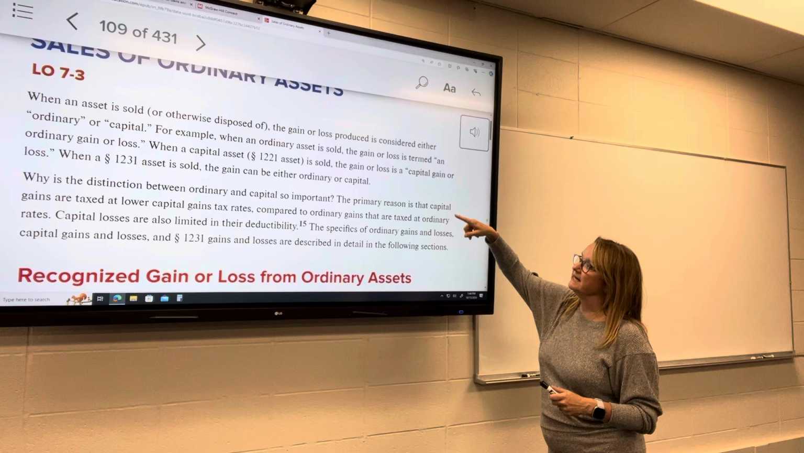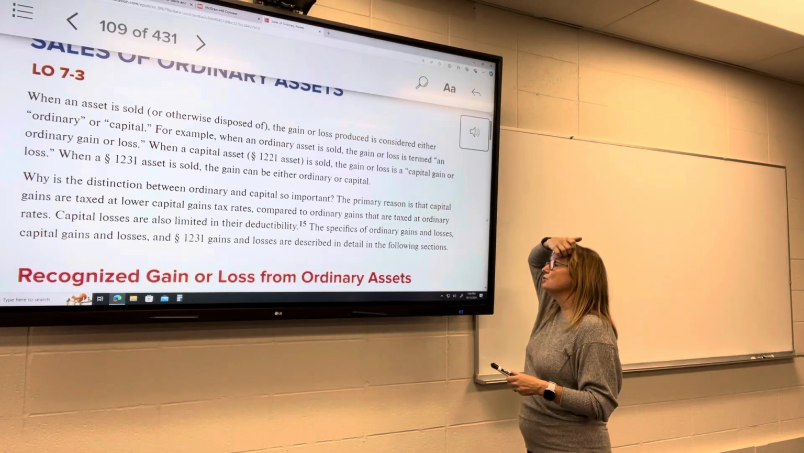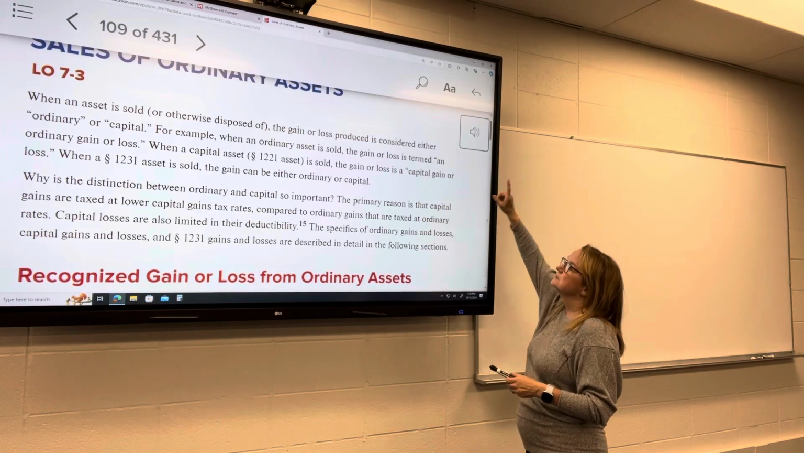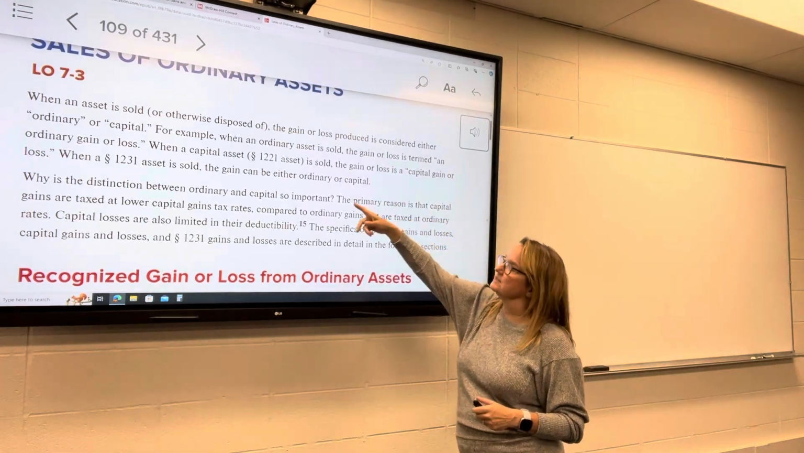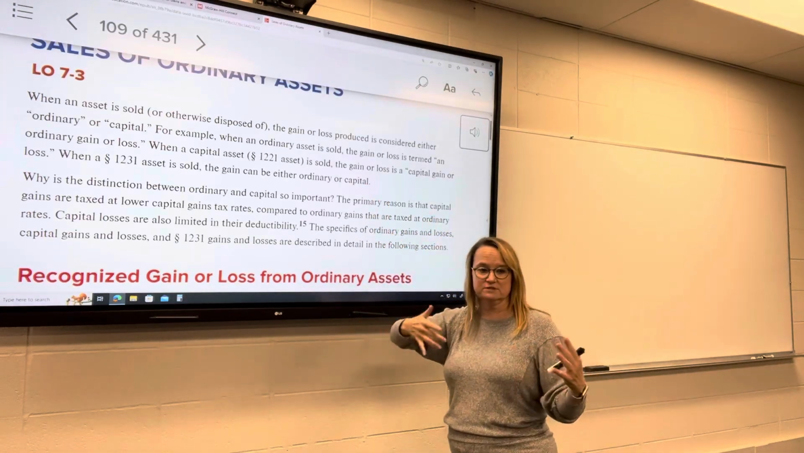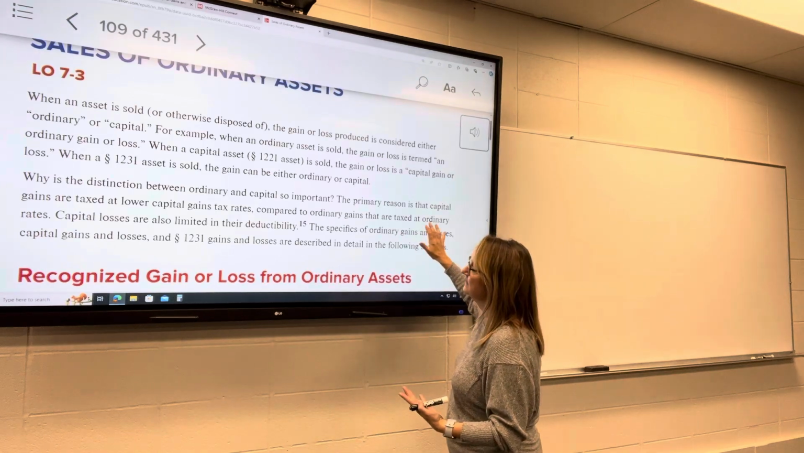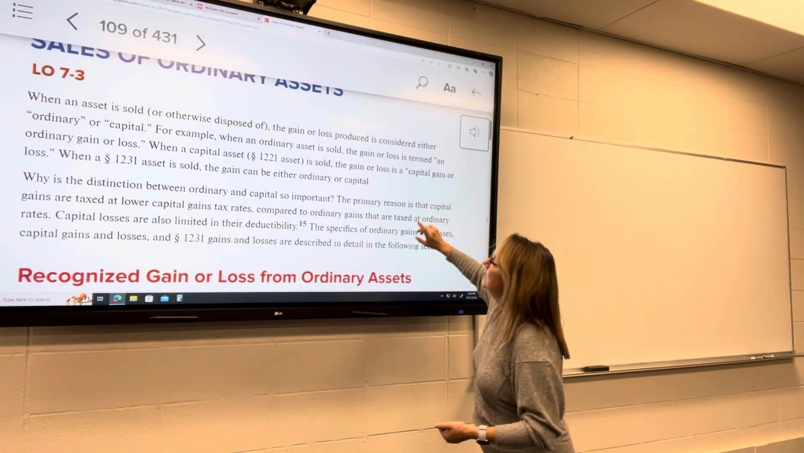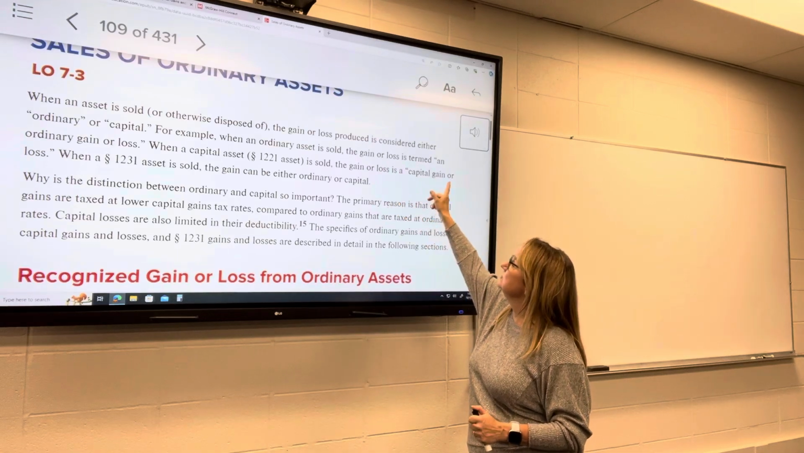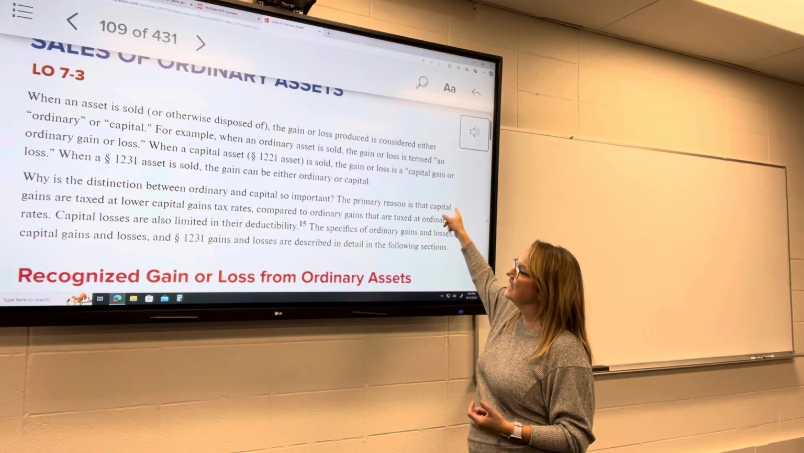And I mentioned here, when an asset is sold, the gain or loss that is produced is considered either ordinary or capital, one of those two. So ordinary gain or loss means it's going to be subject to ordinary tax rates. Capital gain or loss means it's going to be subject to capital gain tax rates. So when an ordinary asset is sold, the gain or loss is ordinary. Capital asset is sold, gain or loss is capital.